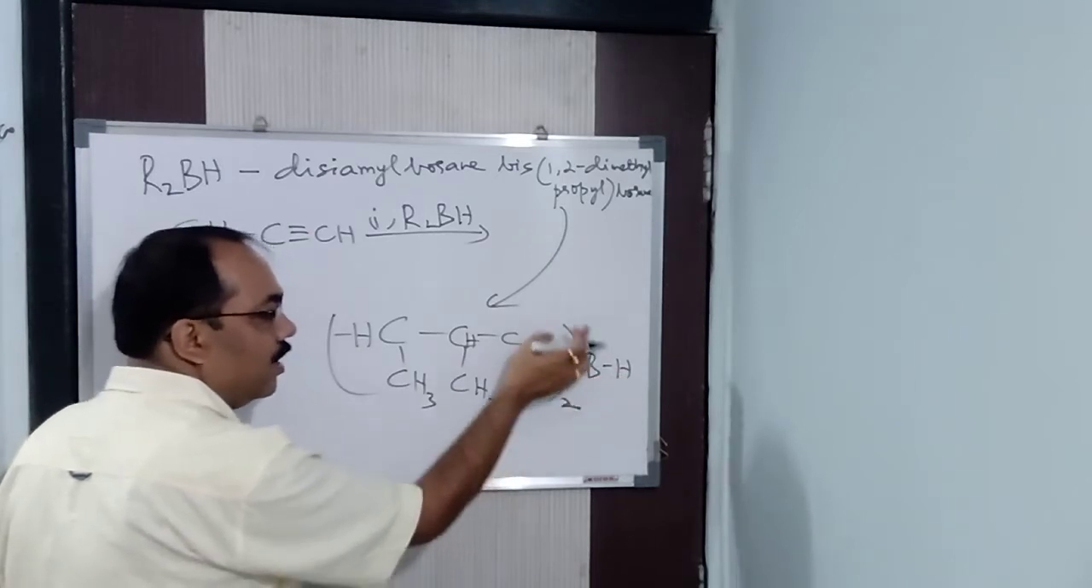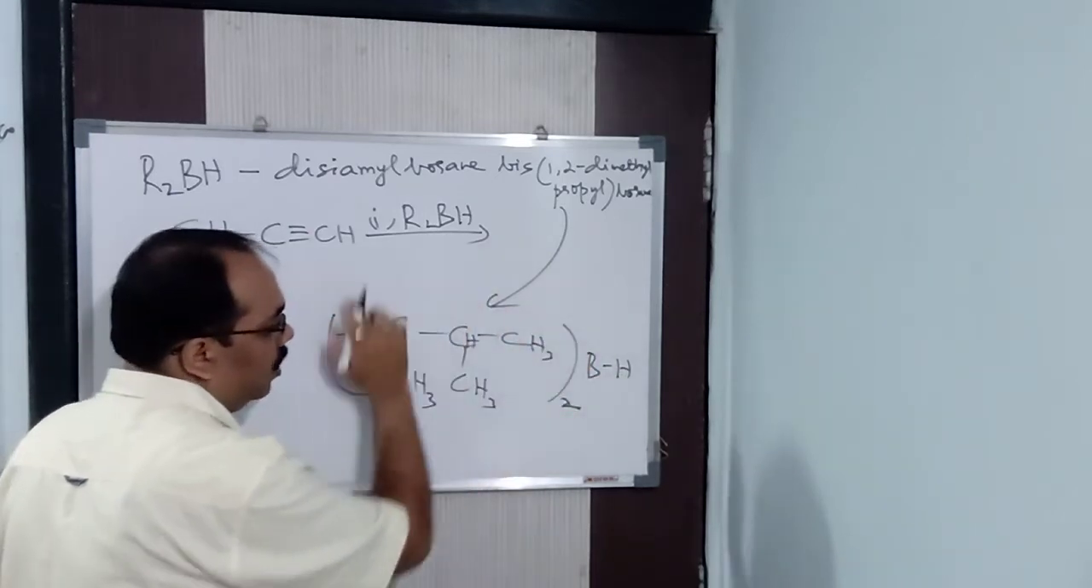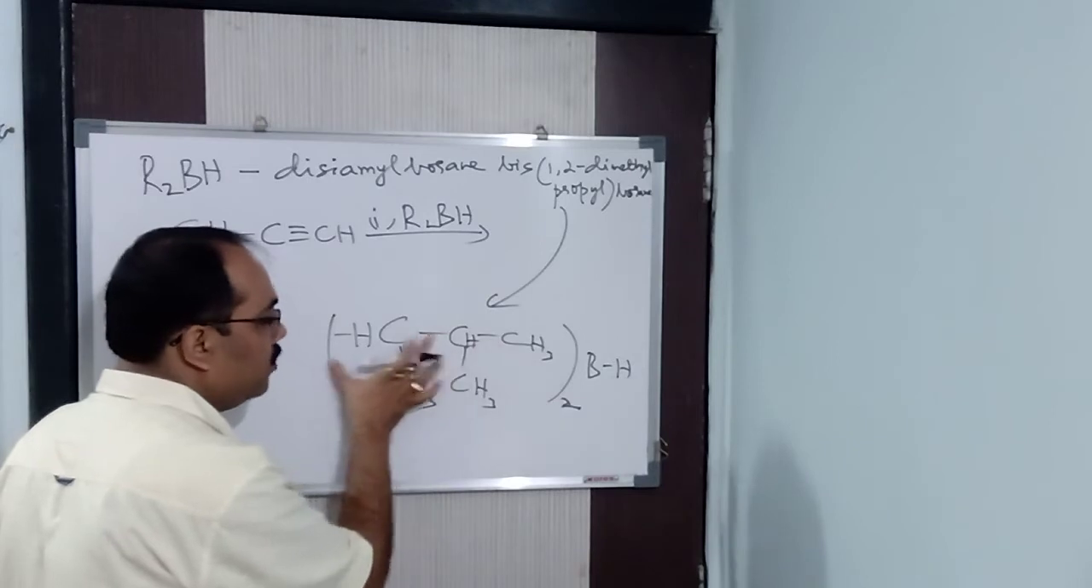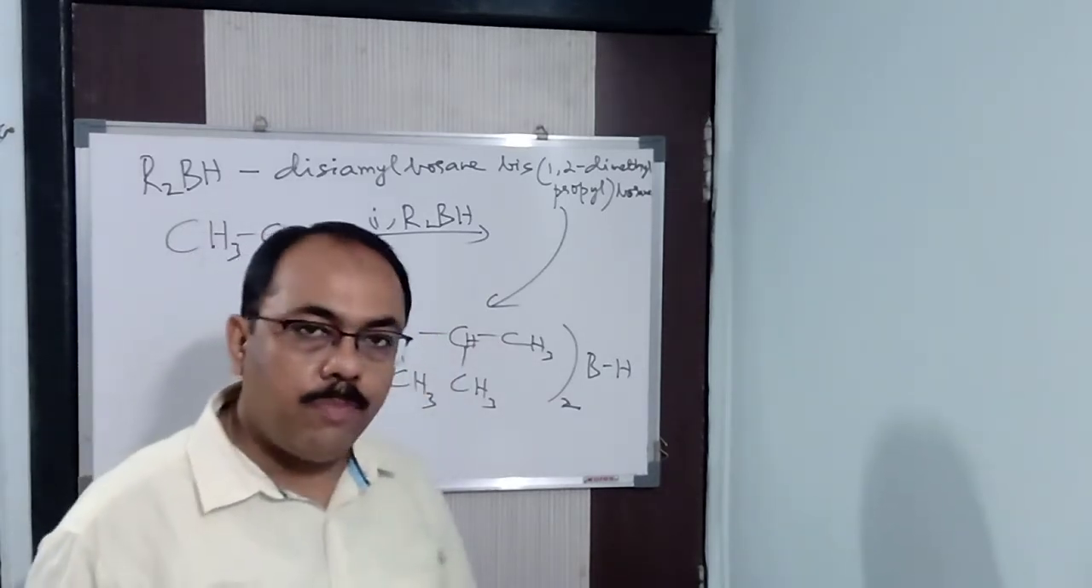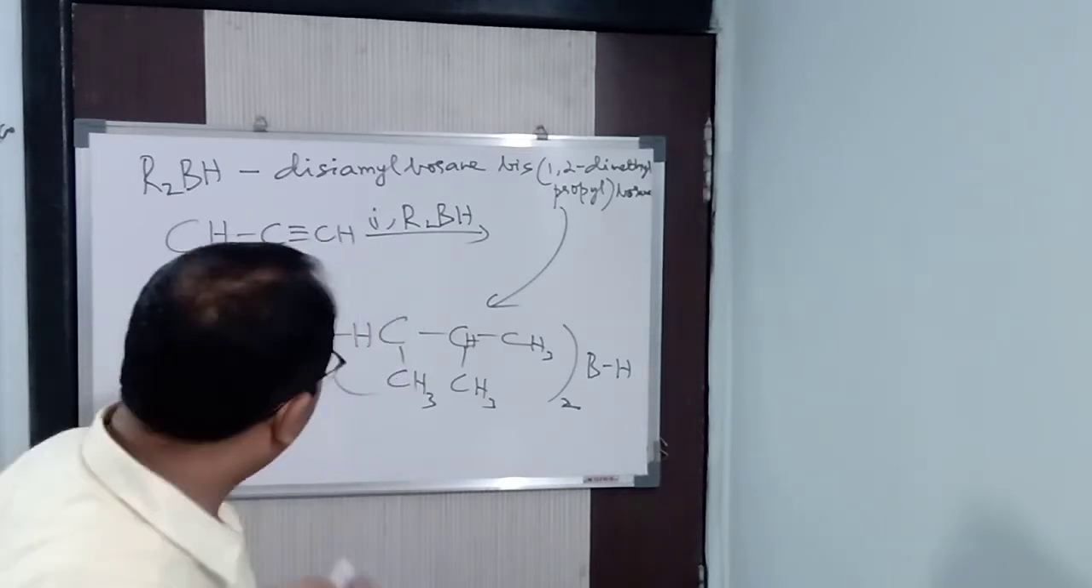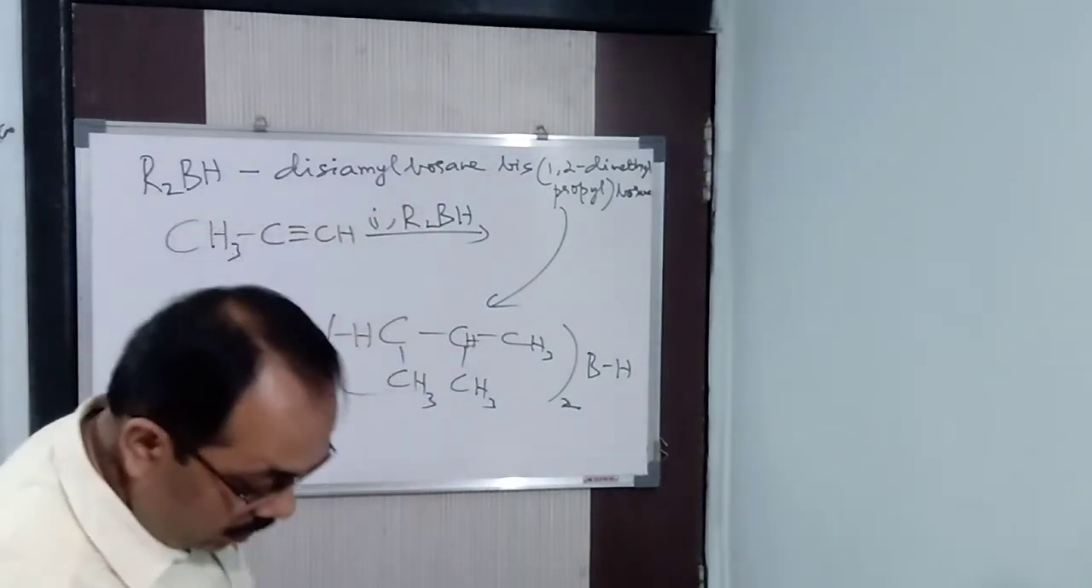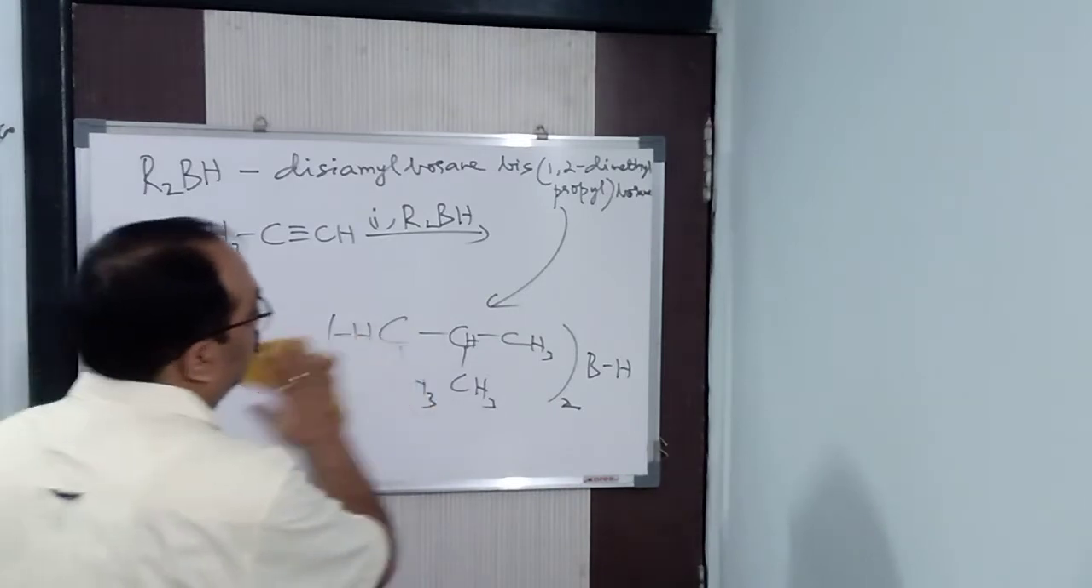One H is there, and in place of the other 2 H, this group comes twice. So where will it be added? It will be added here. Alright? Clear? So it is nothing but bis 1,2-dimethyl propyl borane, which is said to be R2BH, or dicyamyl borane. Clear? Fine.